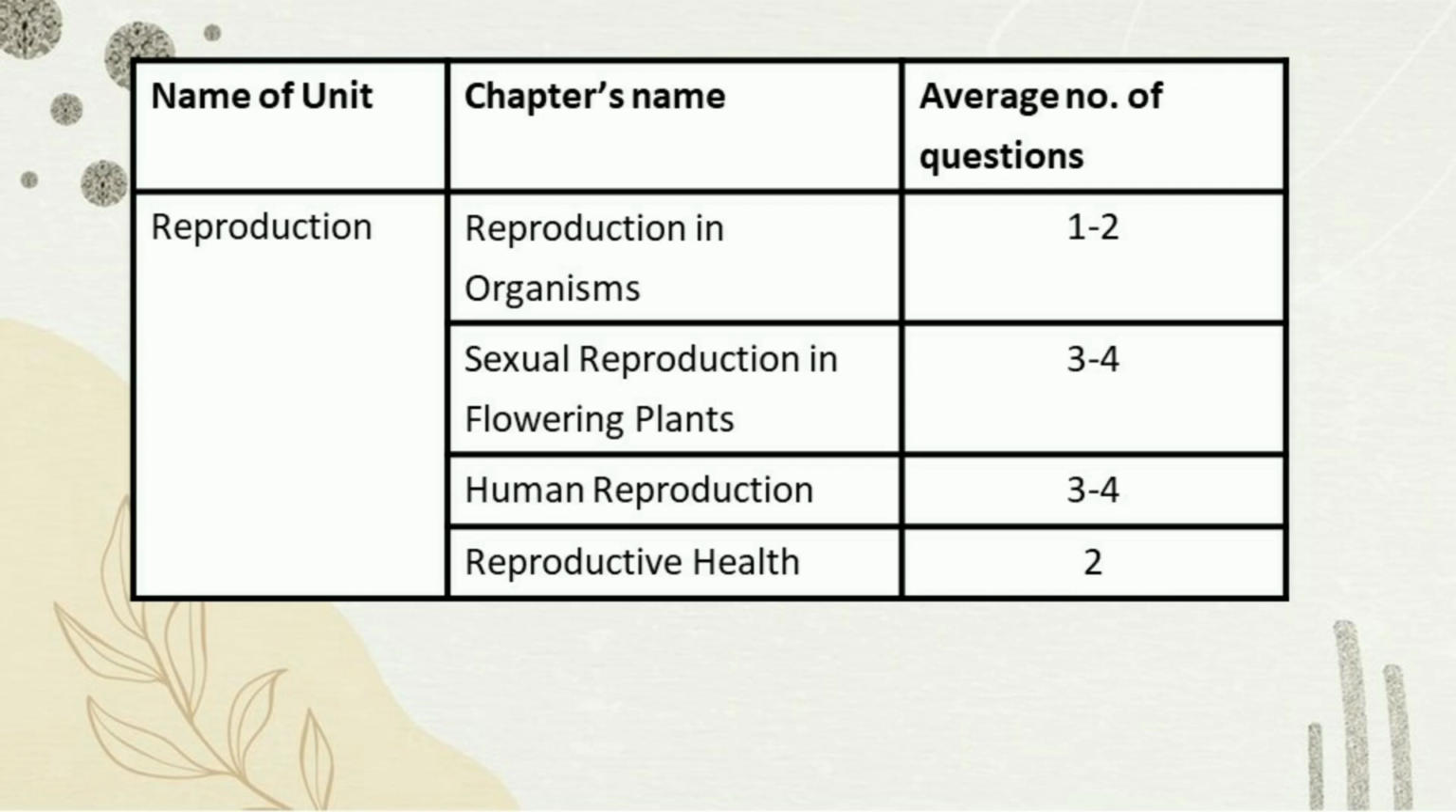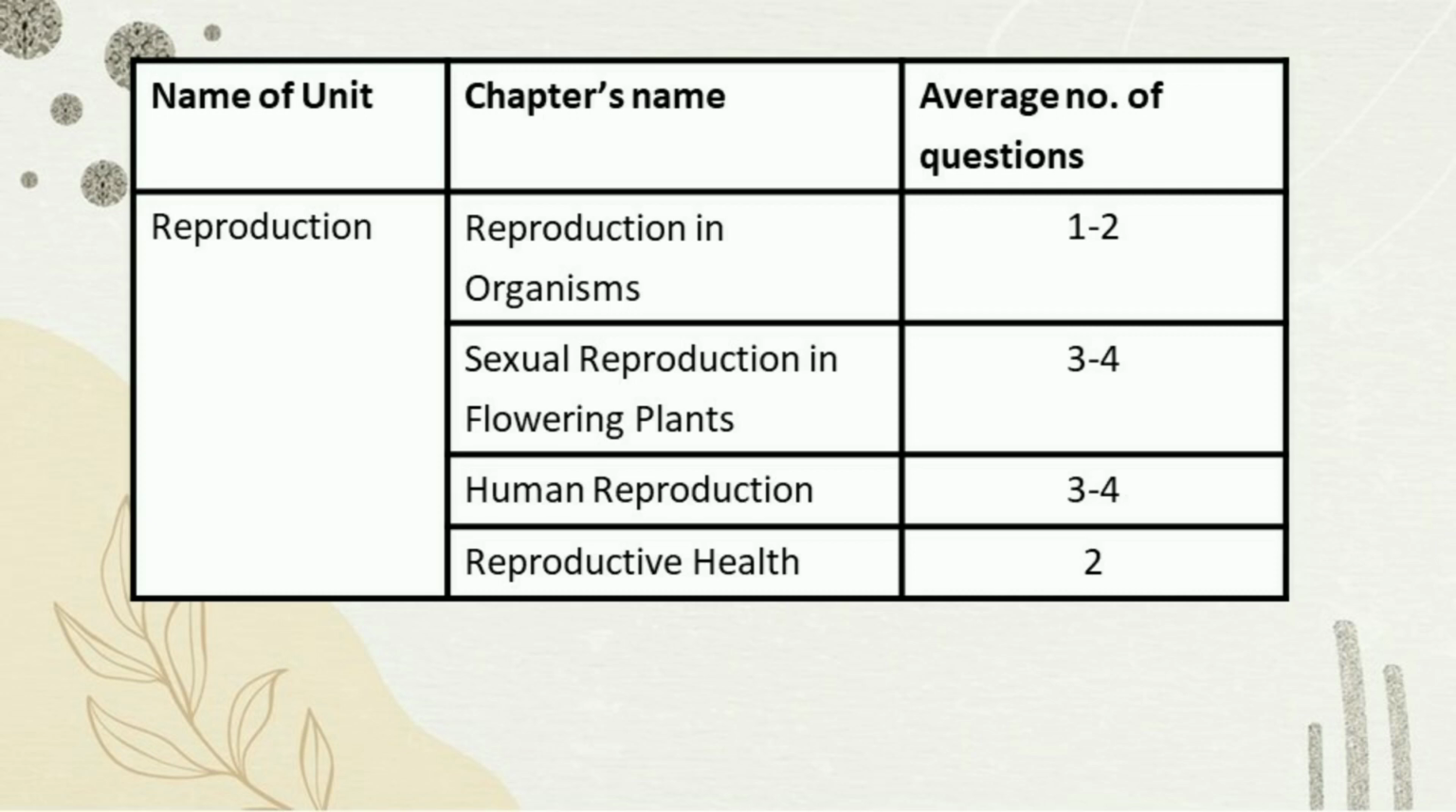So next chapter is human reproduction. We get 3 to 4 questions from this chapter, and the important topics are menstrual cycle and fertilization and implantation. Next chapter is reproductive health. We get around 2 questions from this chapter, and the important topics are menstrual cycle, fertilization and implantation.